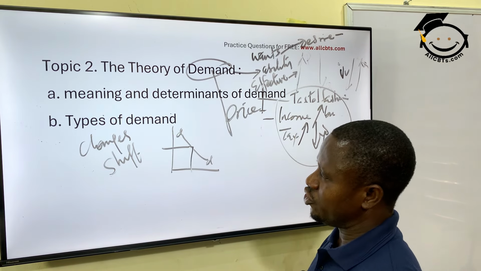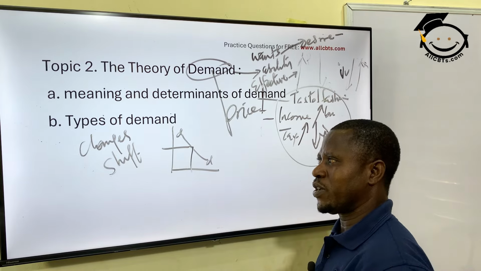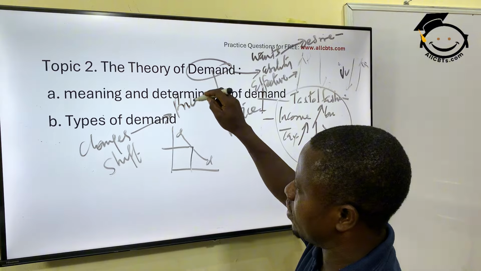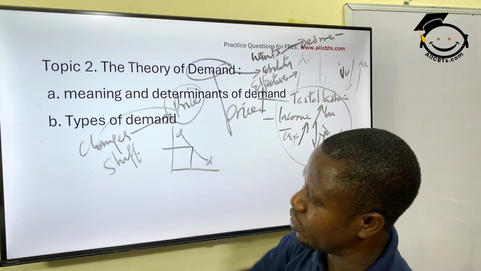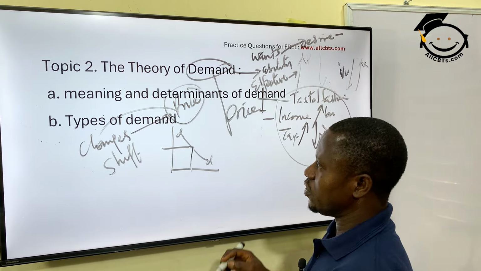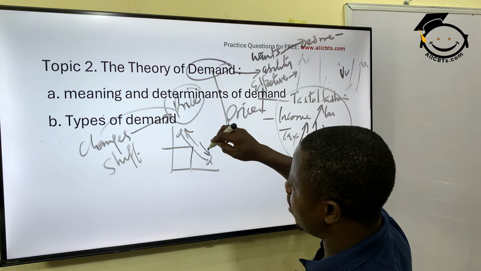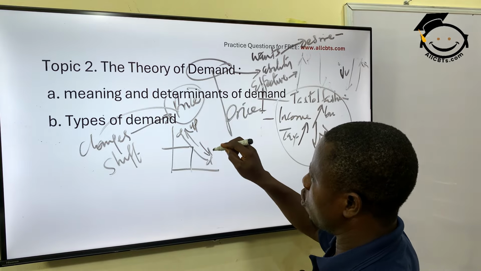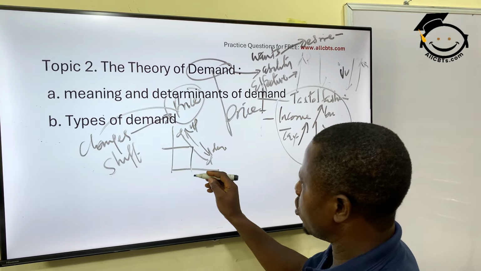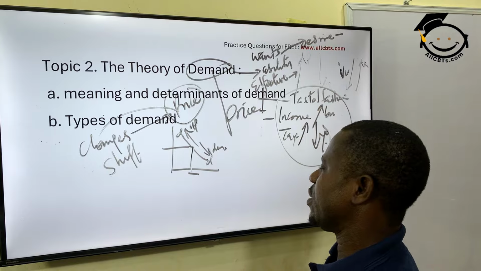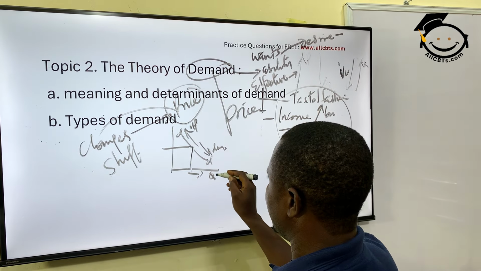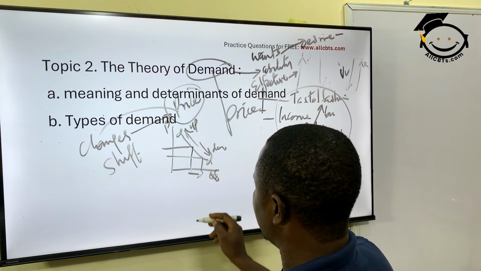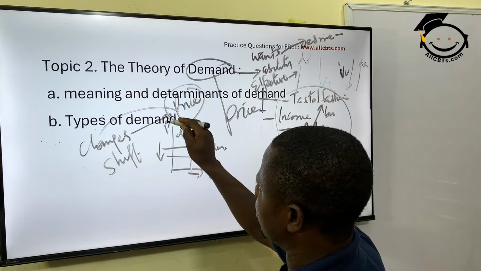When you talk about changes in demand, we are talking about changes in quantity demanded as a result of changes in price. So price is a major factor that brought about these changes, and these changes are known as movement along a demand curve. This movement could be upward, could also be downward. A downward movement means there is an increase in quantity demanded, and that increase is as a result of a reduction in price. This is price here.